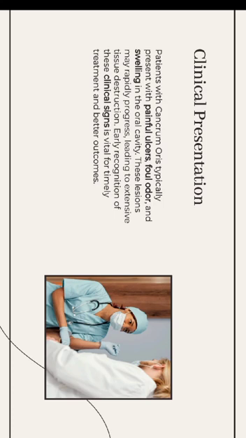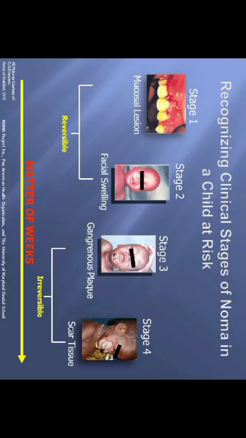In the clinical features, it starts with a small ulcer of the gingival mucosa which rapidly spreads and involves the surrounding tissue of the jaws, lip and cheeks by gangrenous necrosis. The main features will be painful ulcers, foul odor and swelling. These are the main clinical presentations, and the stages of noma are four.